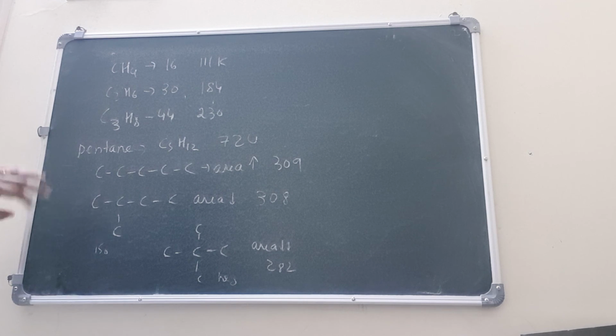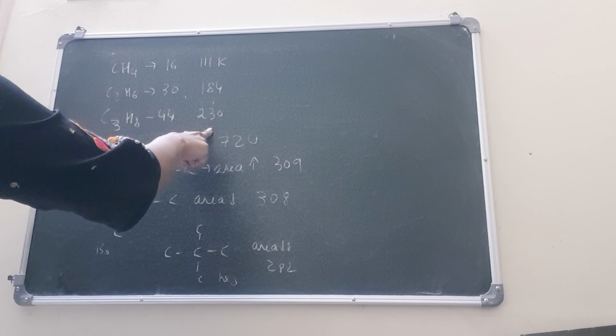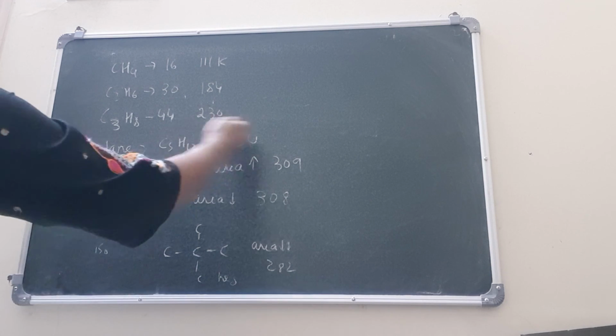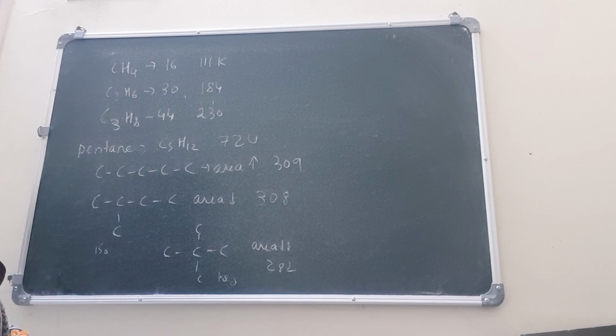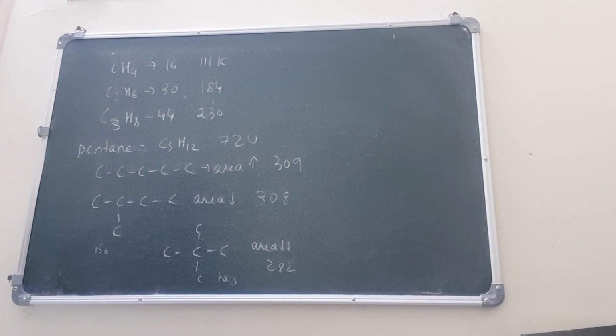Pentane will come somewhere here, after propane at 230 and butane. If they also give you hexane, it has more carbons, so obviously its boiling point will be higher than all of these.